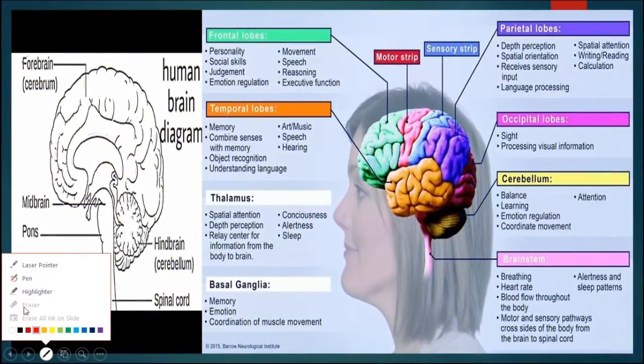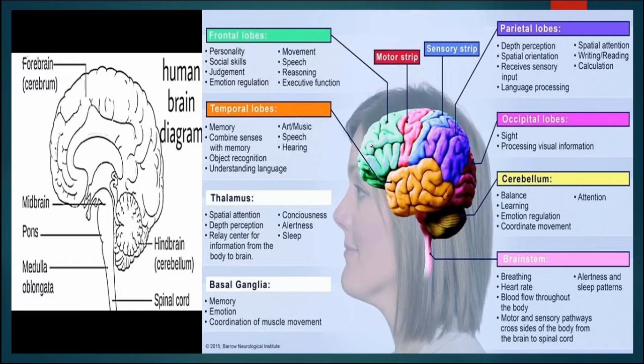This slide is showing the structure of the brain and different parts of the brain, and how these parts are involved in which type of function. The front portion is known as the forebrain, this is the midbrain, and this lower part is known as the hindbrain. Forebrain or cerebrum have different functions, then midbrain and hindbrain are associated with different functions. This portion is known as the pons and this is the medulla oblongata, and that will elongate as the spinal cord.